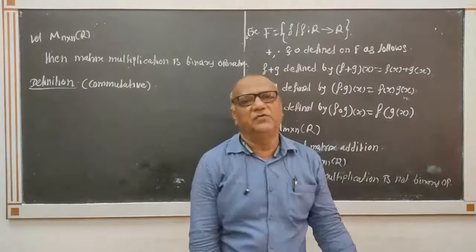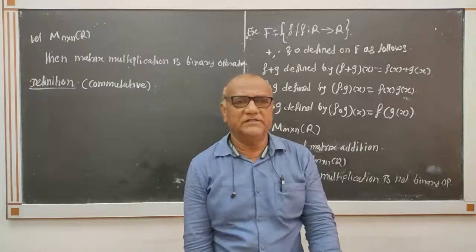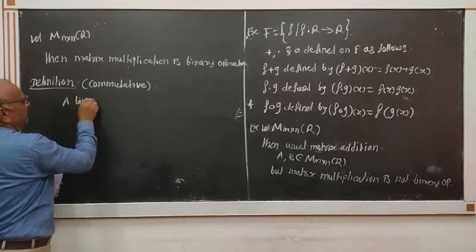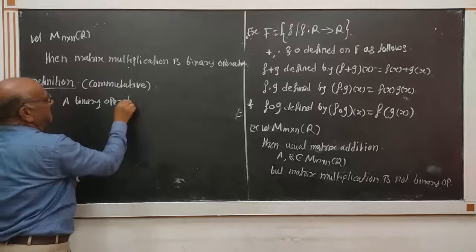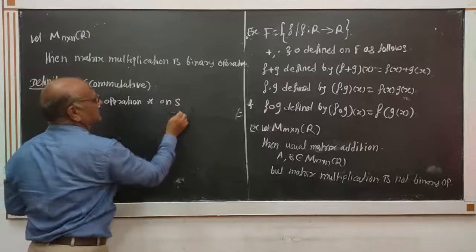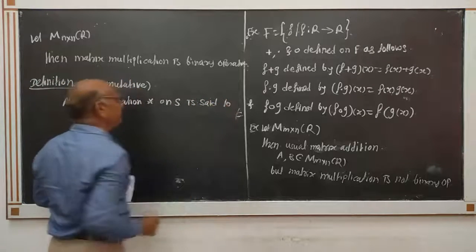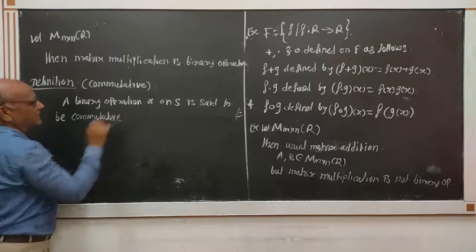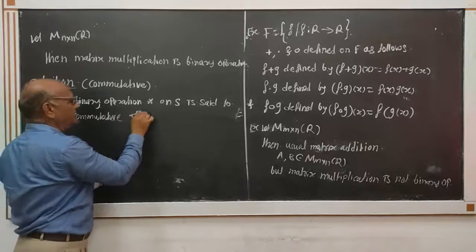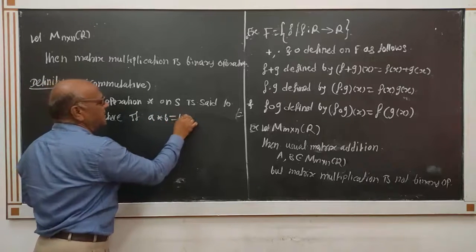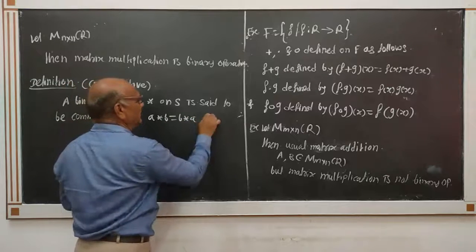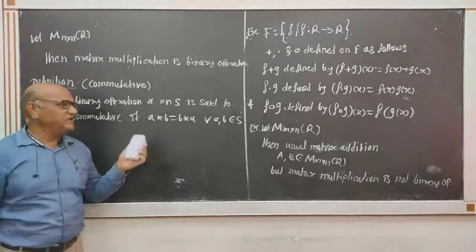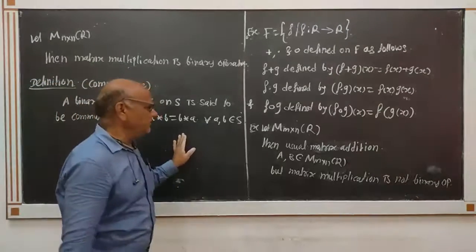A binary operation star on S is said to be commutative if A star B is equal to B star A for all A, B belongs to S. If the commutative law is satisfied, then star satisfies the commutative property. It is called the commutative property.